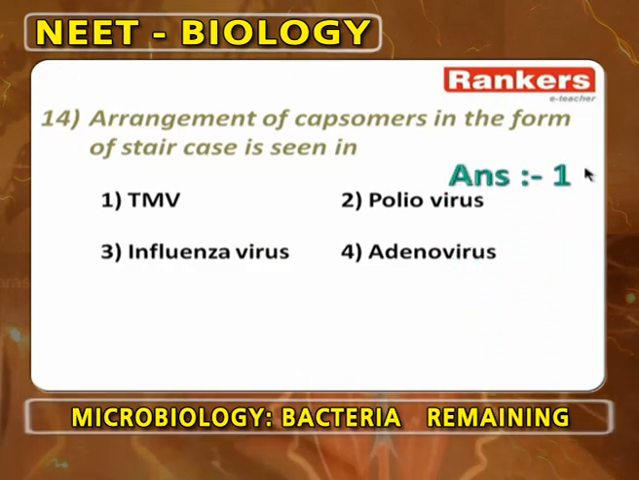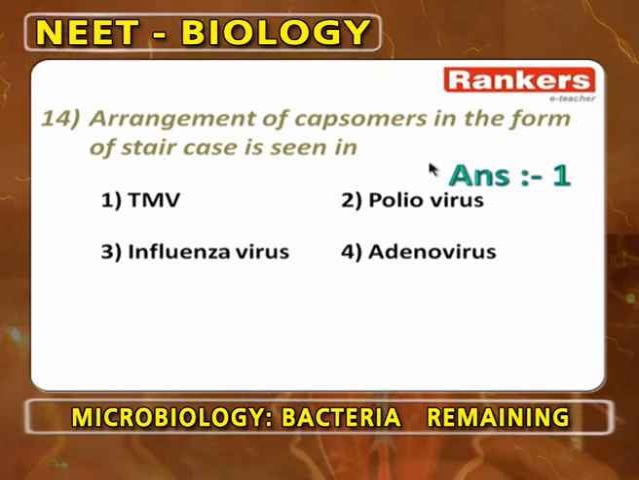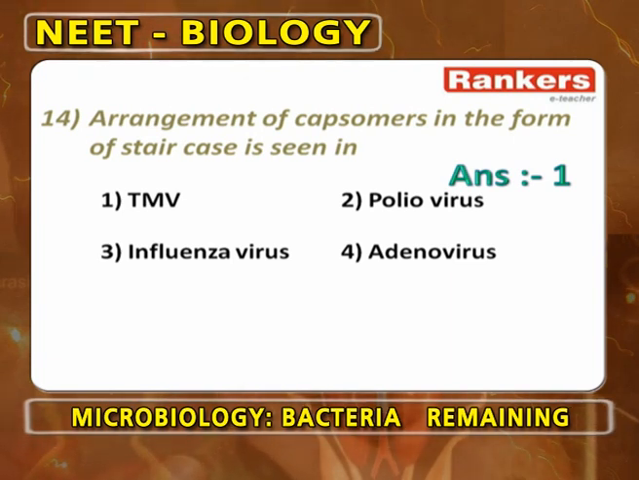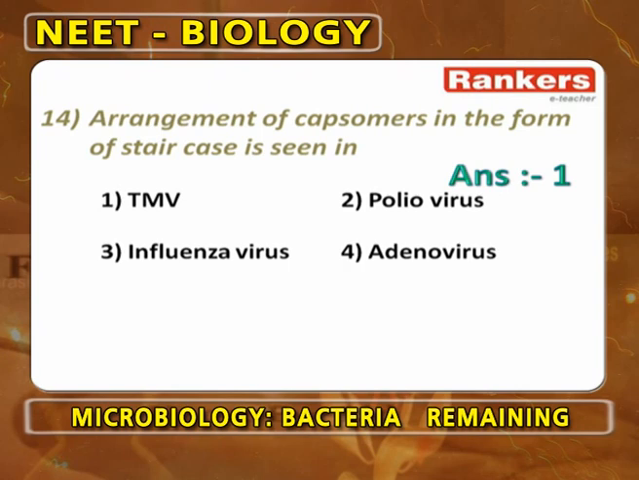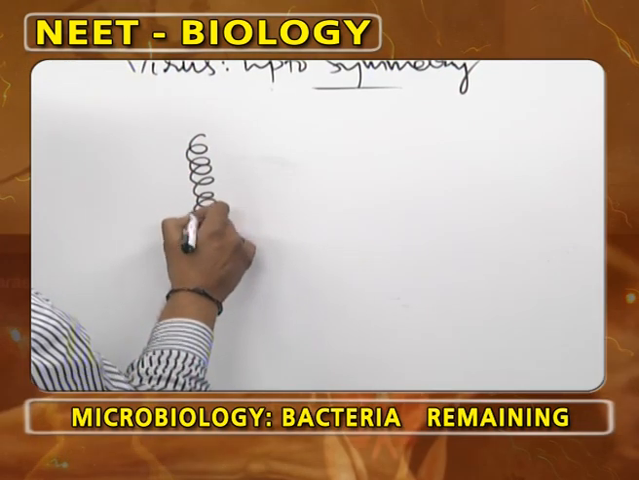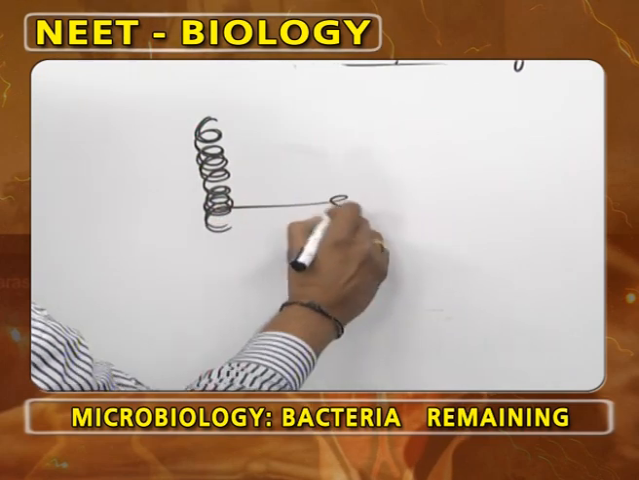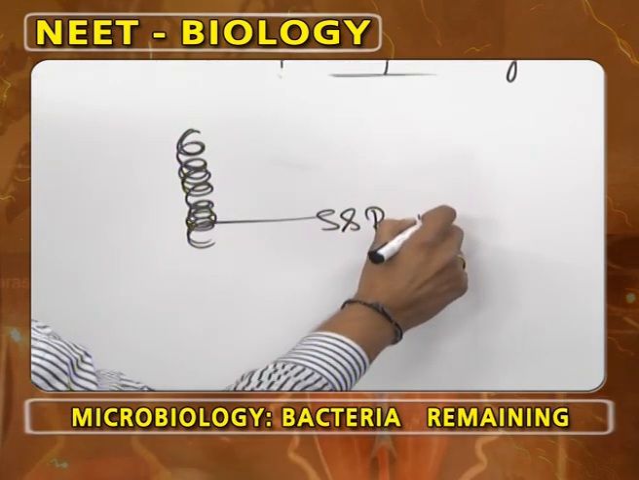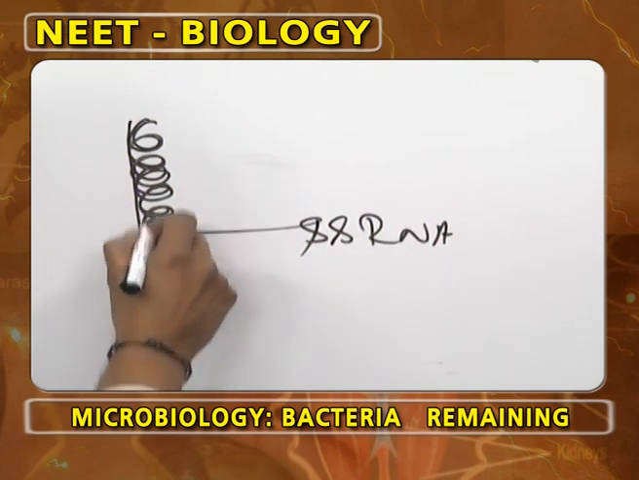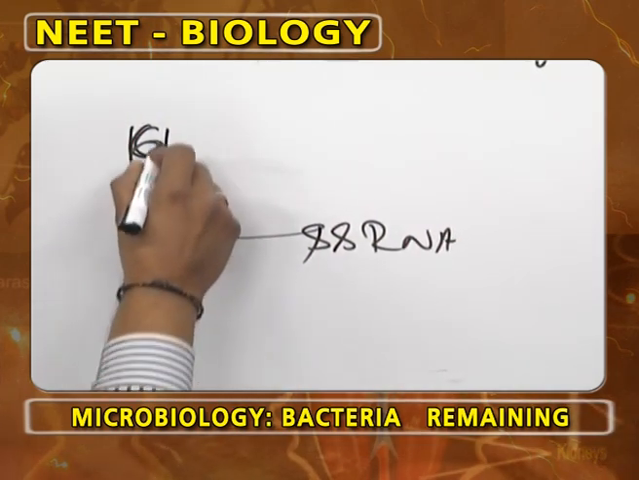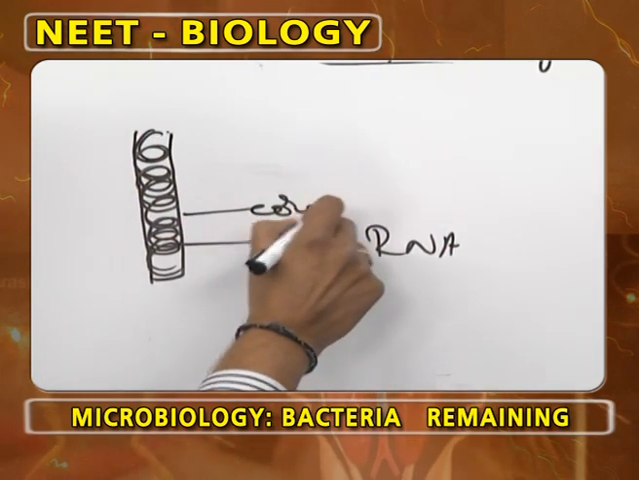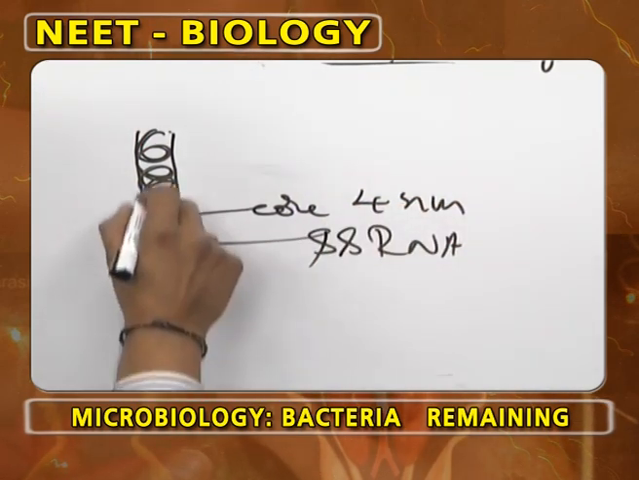Arrangement of capsomeres in the form of a staircase is seen in... Arrangement of capsomeres in the form of a staircase is helical symmetry. That means the genetic material in tobacco mosaic virus is single stranded RNA. The single stranded RNA is enclosed in a special core whose diameter is around 4 nanometers.